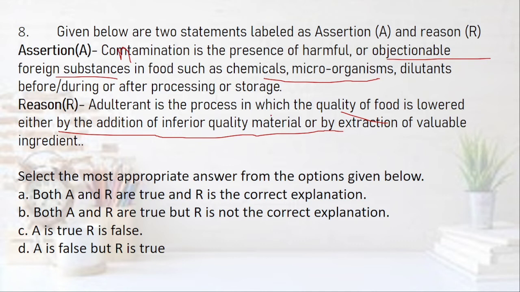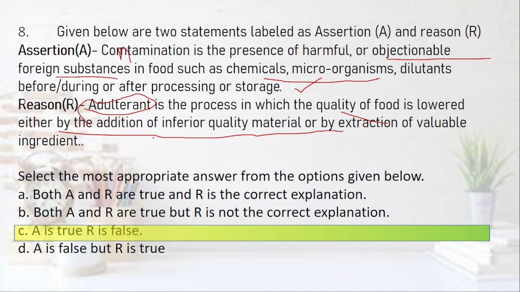One तो मेरे को सही लग रहा है, assertion is right. But I don't think reason is right. What do you say? This is adulterant or adulteration? Tell me. Adulterant. Adulterant is the material which is added. So A is true but R is false. Had it been adulteration, it would have been correct.